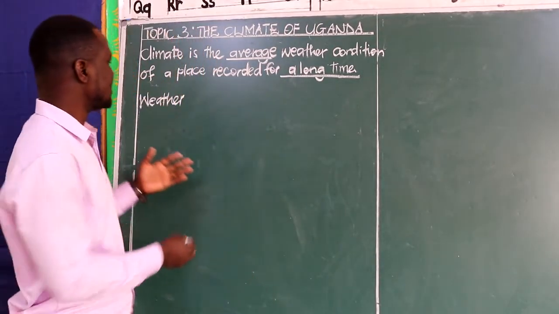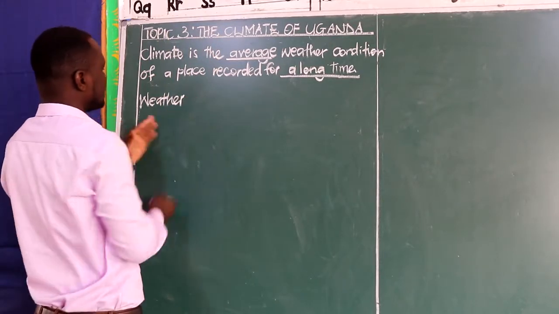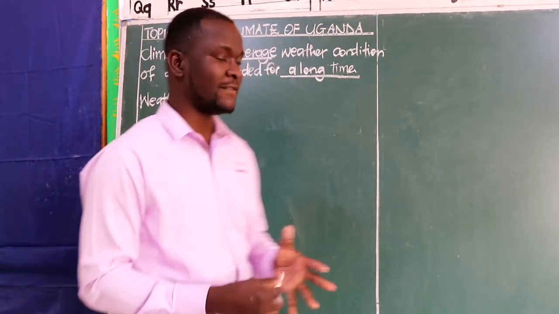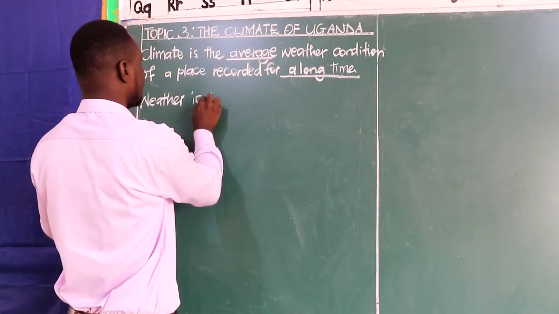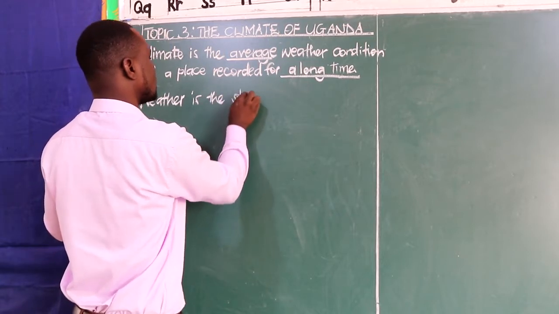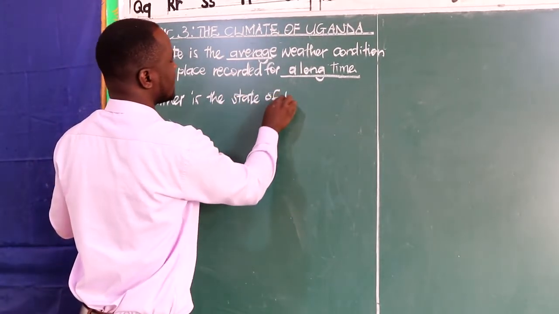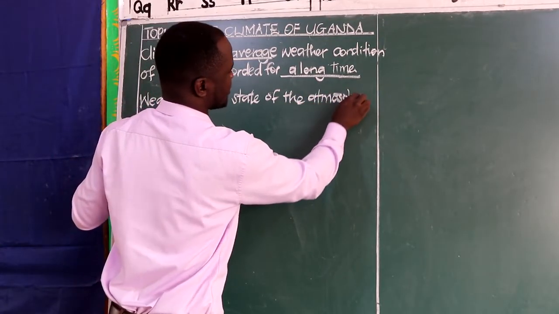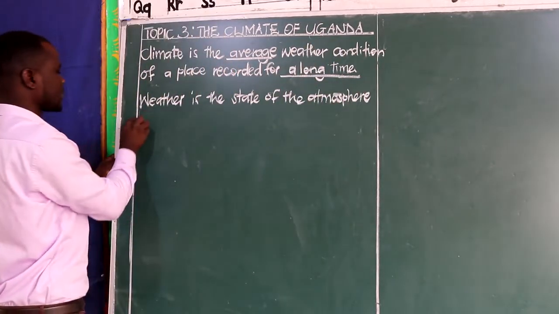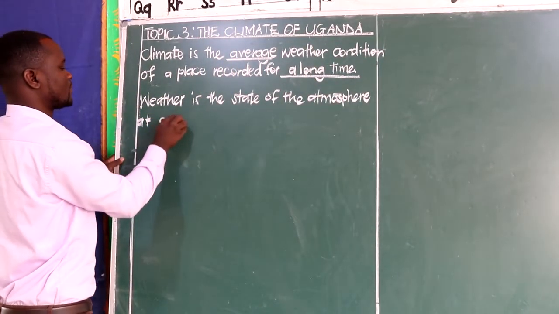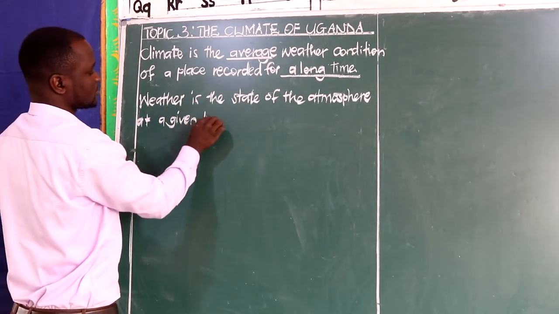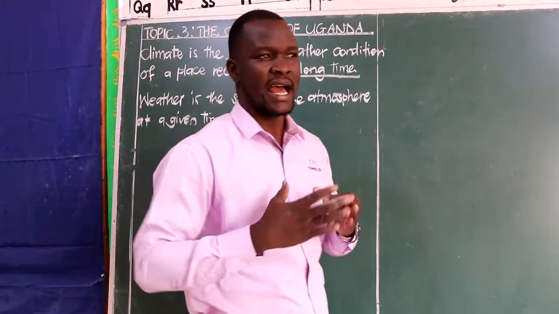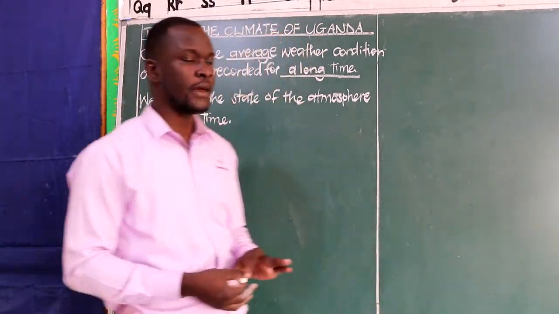We said weather is the daily condition of the atmosphere, or the state of the atmosphere at a given time. Meaning this one is observed within a short time or within a short period.